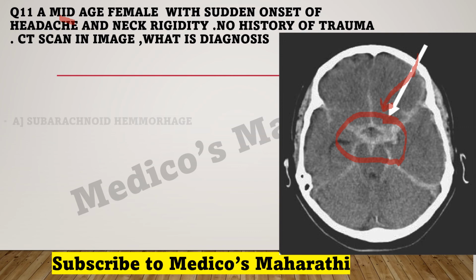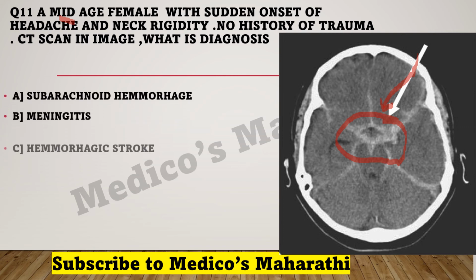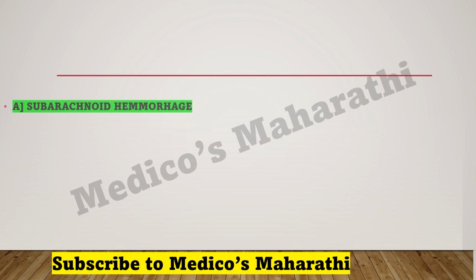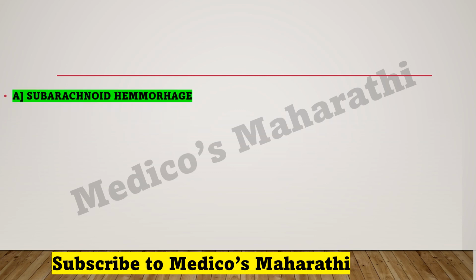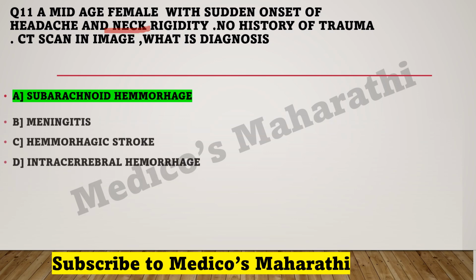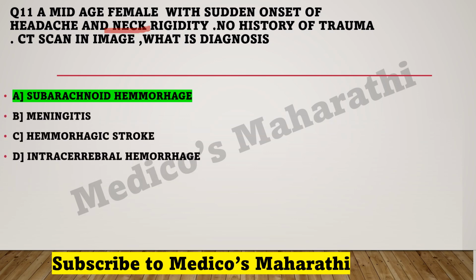What do you think? It can be subarachnoid hemorrhage, meningitis, hemorrhagic stroke, or intracerebral hemorrhage. The correct answer is subarachnoid hemorrhage, as the question says: a middle-aged female with sudden onset of headache, neck rigidity, no history of trauma.